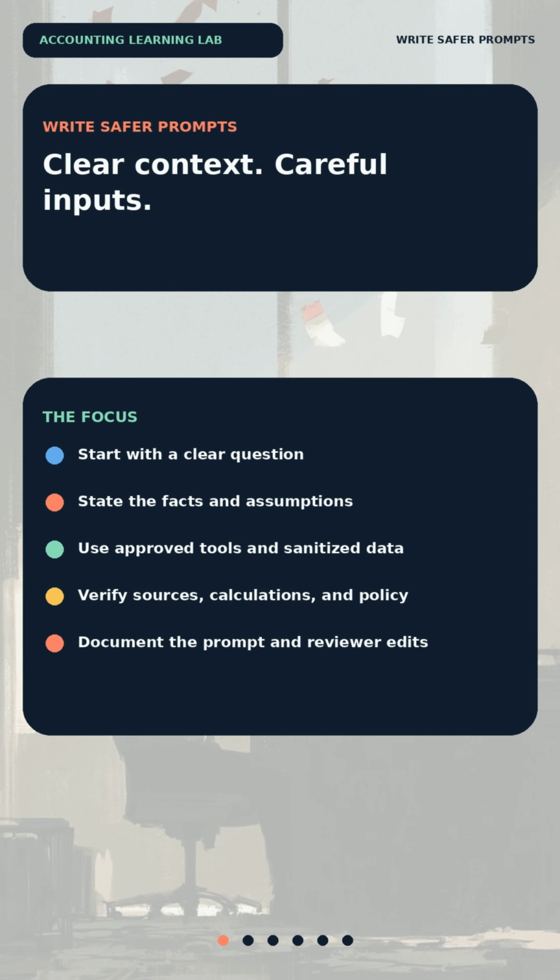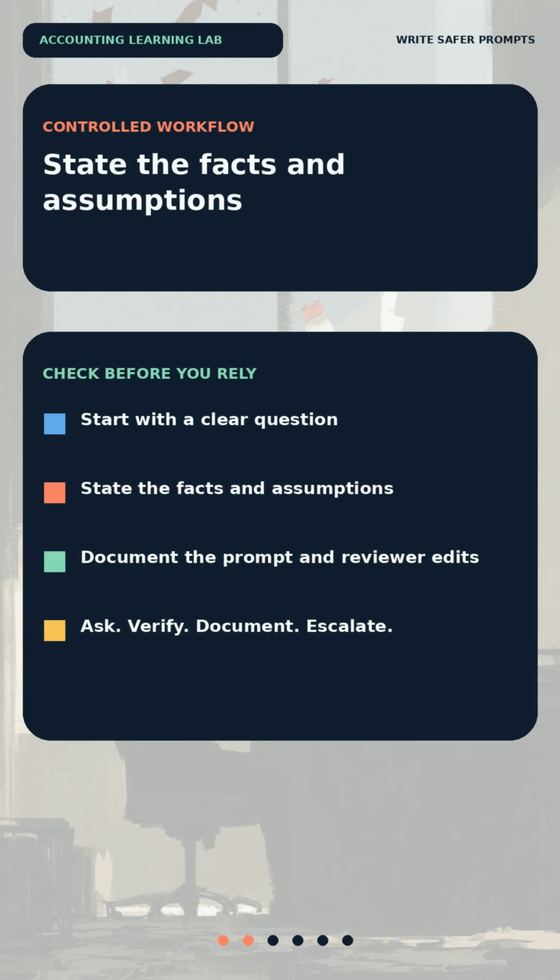Instead of saying, "Explain this accounting issue," try, "Summarize the revenue recognition question in this fictional fact pattern and identify the information needed before reaching a conclusion." Next, provide context in a controlled way: the reporting framework, the period, the type of transaction, and the audience. Never paste confidential customer, employee, vendor, or company data into an unapproved tool. Replace names and identifiers with fictional labels, and remove unnecessary details.